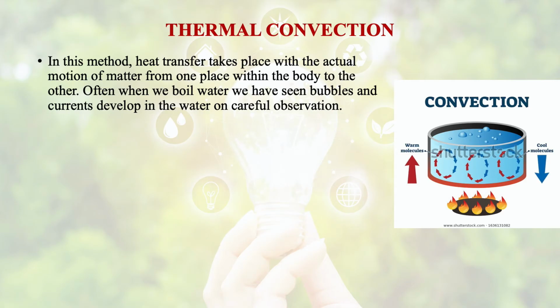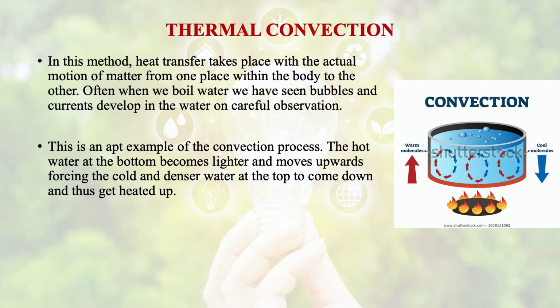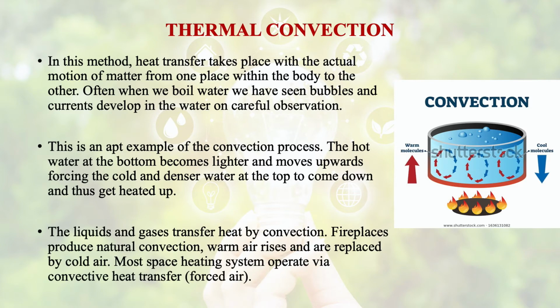Then comes thermal convection. In this method of heat transfer, what happens? It takes place with the actual motion of matter from one place within the body to the other. If we take an example, when we boil water, we see bubbles and currents develop in the water. An apt example of the convection process: the hot water at the bottom becomes lighter and moves upwards, forcing the cold and dense water at the top to come down and thus get heated up. Generally, liquids and gases transfer heat by convection.